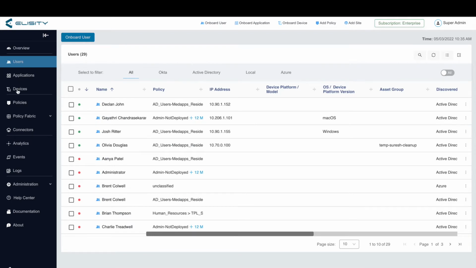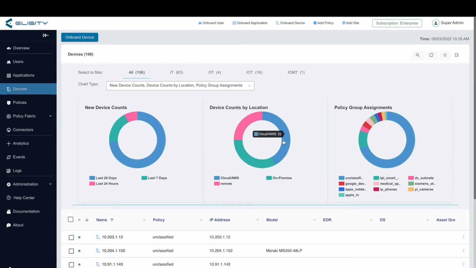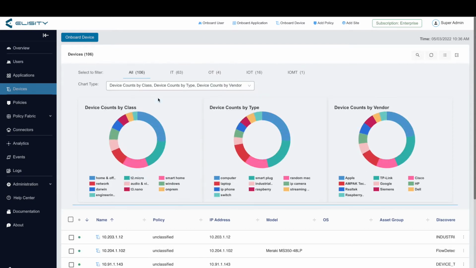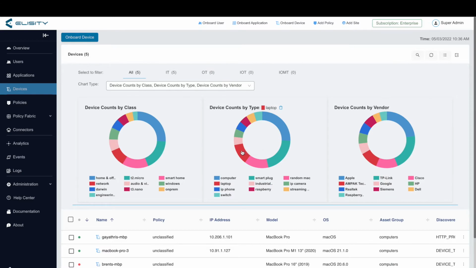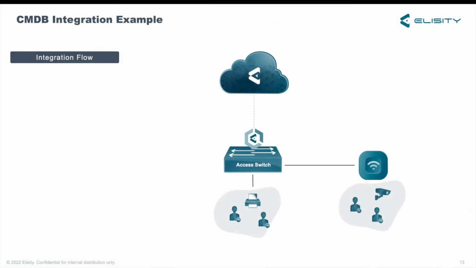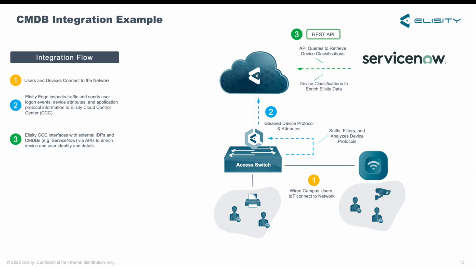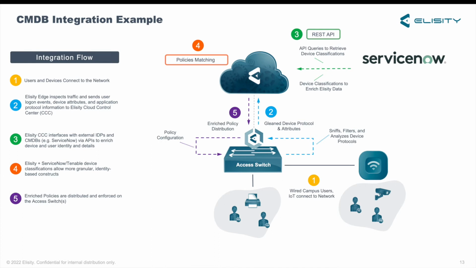On the left of the screen in Cloud Control Center, we have dashboards for onboarded users, applications, and devices. Let's focus in on devices. So here's our inventory of learned devices on our network. Every device that has generated traffic flow on the network will appear in this inventory, along with all the data that we've gleaned about the device. We can then take this inventory in Cloud Control Center and compare it to your CMDB to identify any rogue devices, which we can then isolate on the network until they are either identified in the CMDB or trusted in Cloud Control Center. We can also leverage our asset inventories and policy creation to create policy objects that make policy building easy and efficient. Let's see what that looks like.